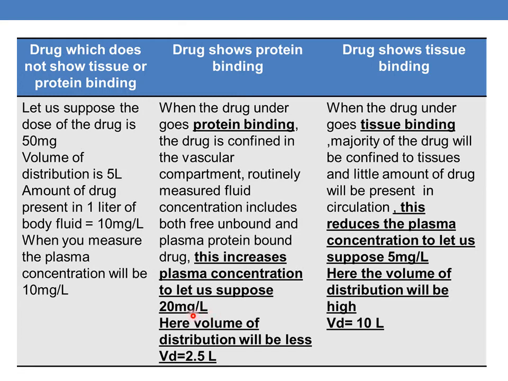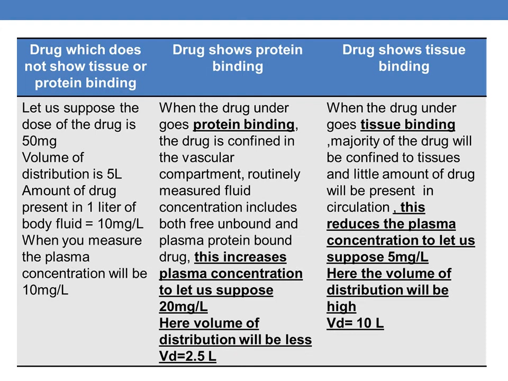So in order to equate to this plasma concentration of 20 mg per liter, as the dose is 50 mg, the volume of distribution decreases. Hence, whenever the drugs show plasma protein binding, volume of distribution will be less.